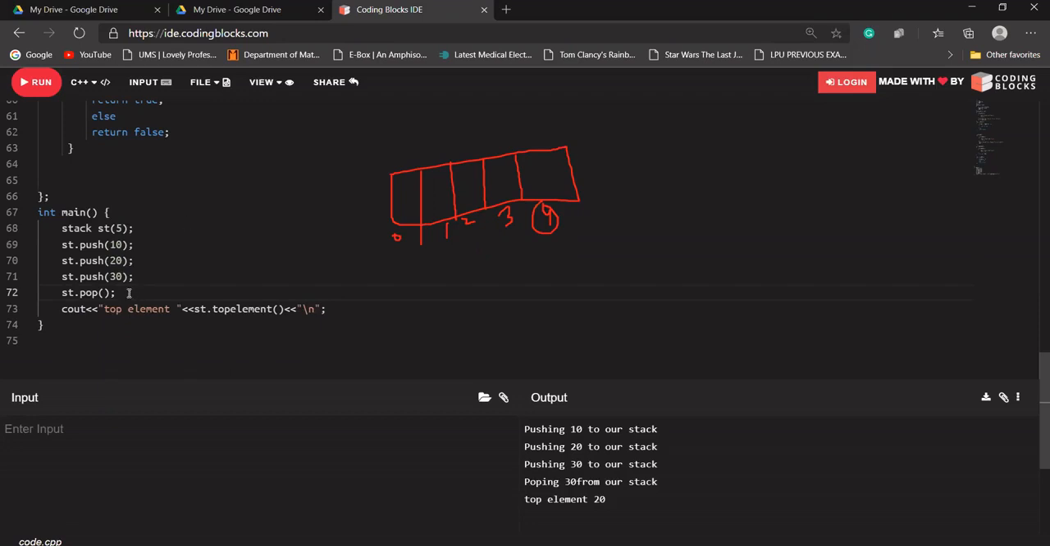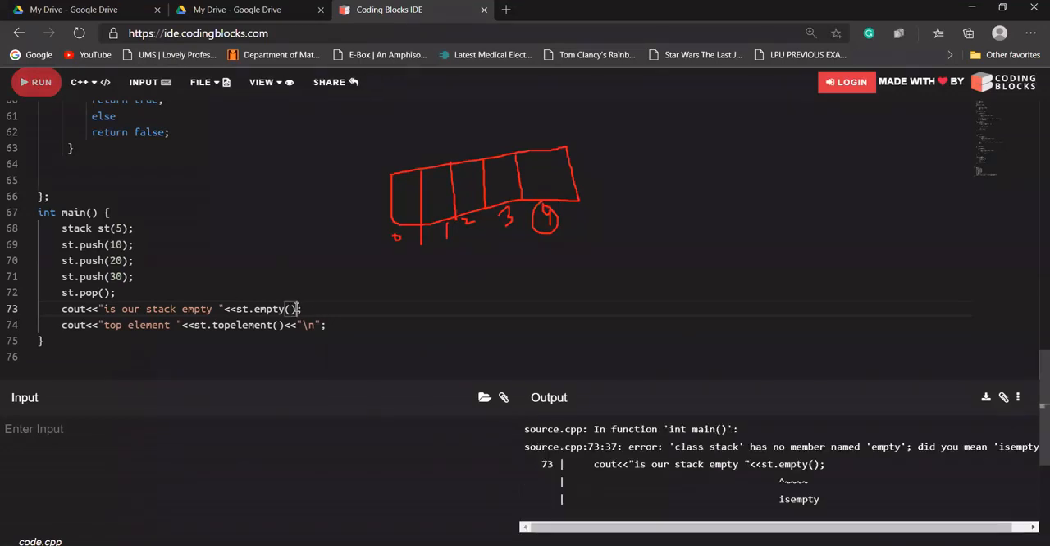Let's say I'm checking here. Is our stack empty? Let's say I'm trying to call my empty function here as well. So I have to use st dot empty. Okay, it was isEmpty, not empty. Now it will work fine.